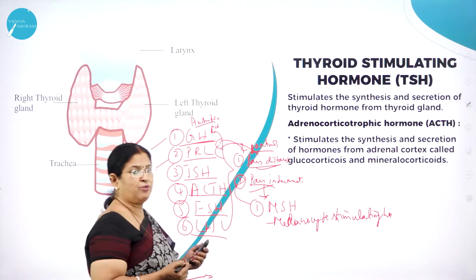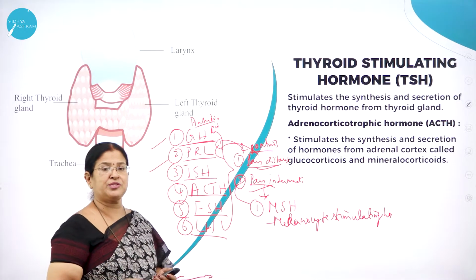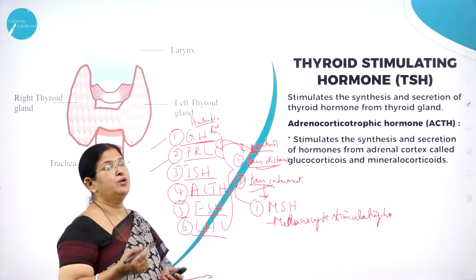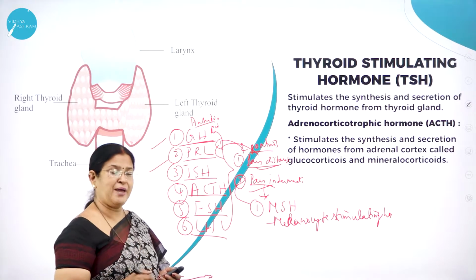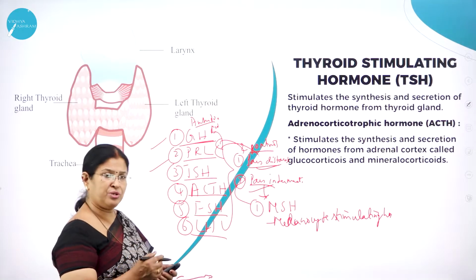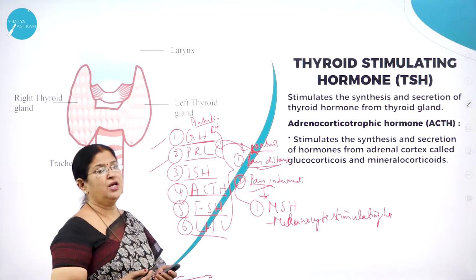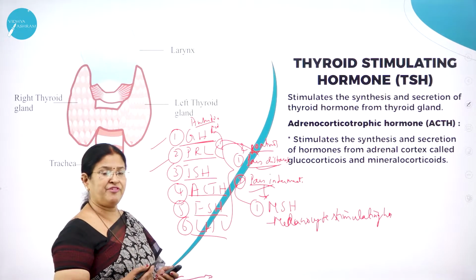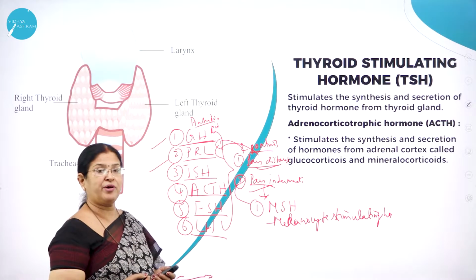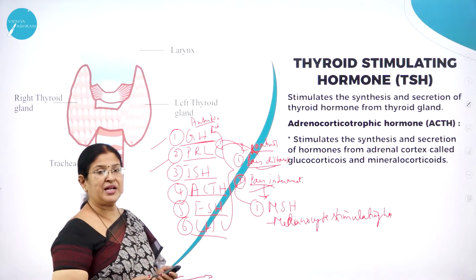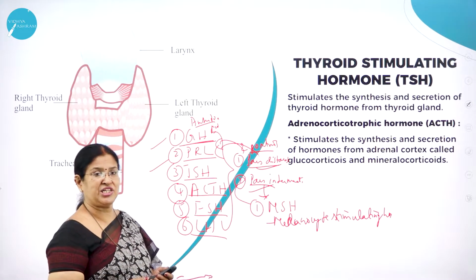Hyposecretion of growth hormone leads to dwarfism, and hypersecretion leads to gigantism. Prolactin is important for regulating the growth of the mammary glands in females, and for stimulating the mammary gland to produce milk during the lactation period.